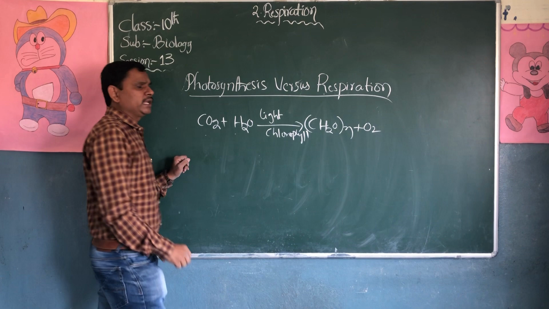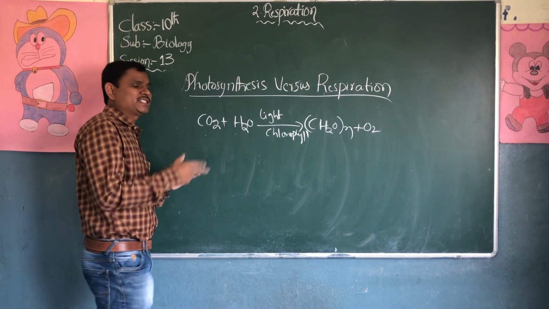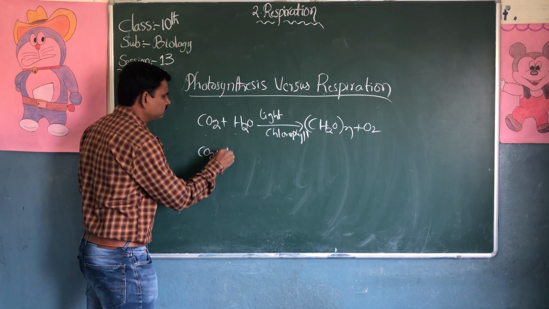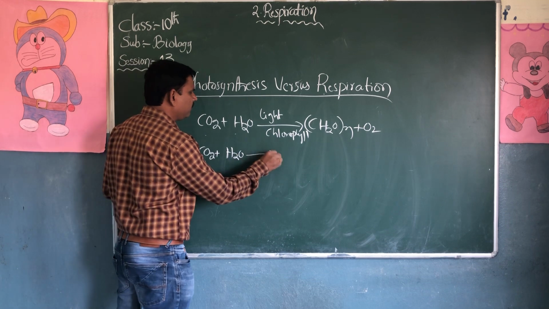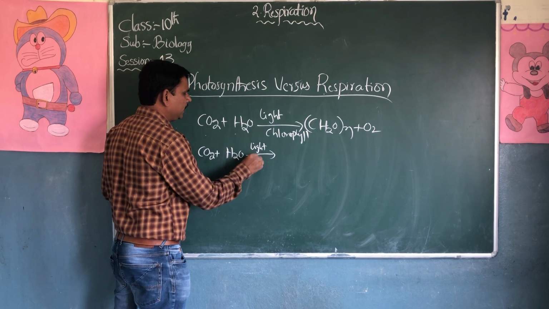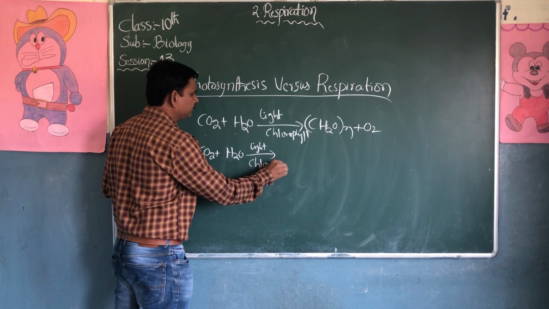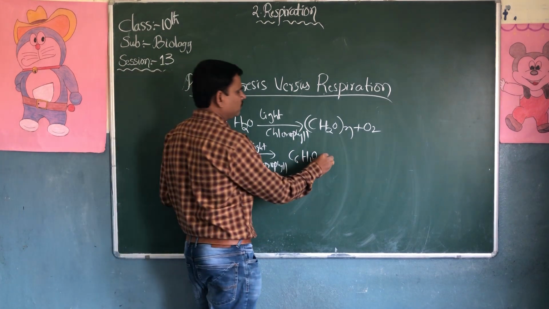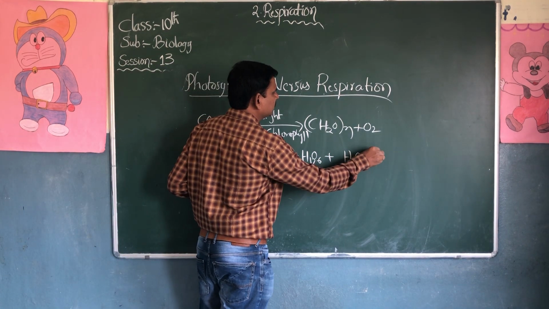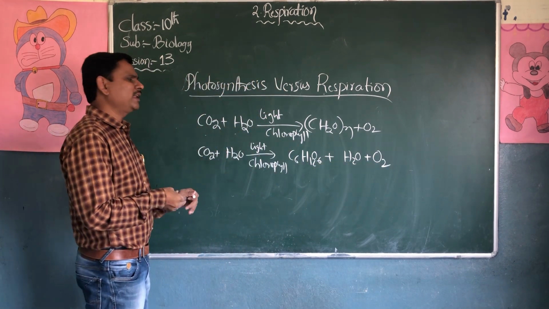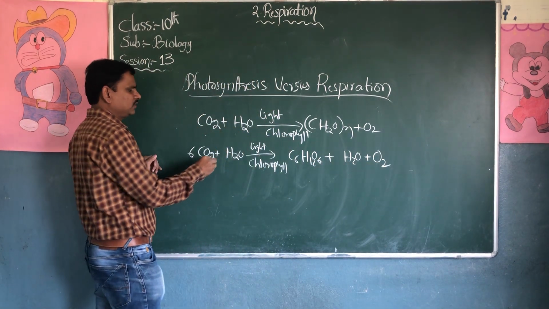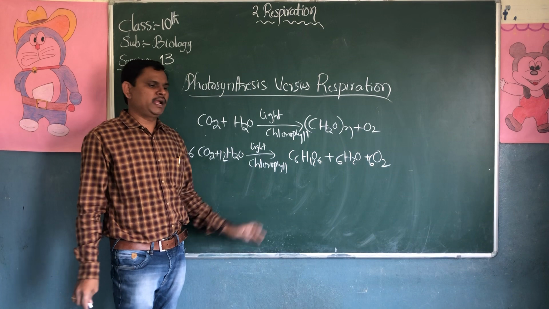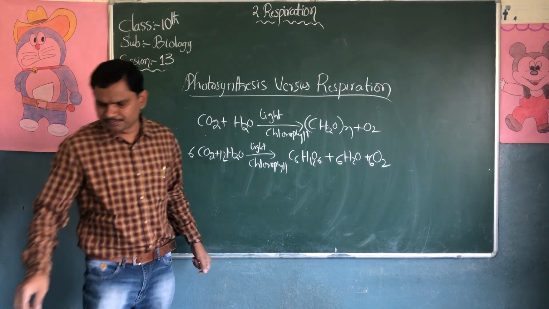Robert Hill is the one who wrote the balanced equation. Plants take carbon dioxide and water in the presence of light and chlorophyll to give C6H12O6, water and oxygen. It is not balanced. You have to adjust: 6, 12, 6 and 6. Now it's balanced. I already explained this photosynthesis.